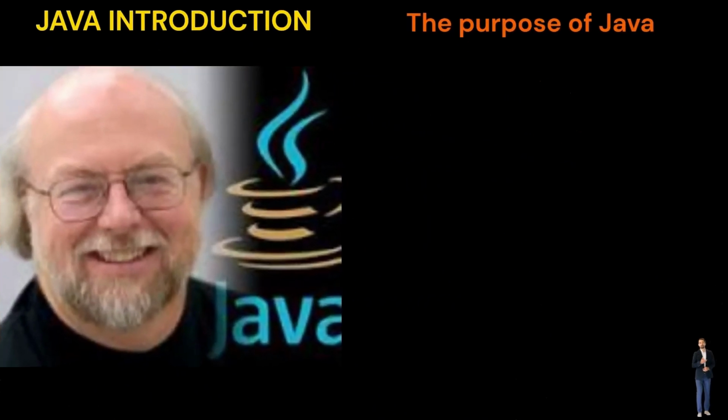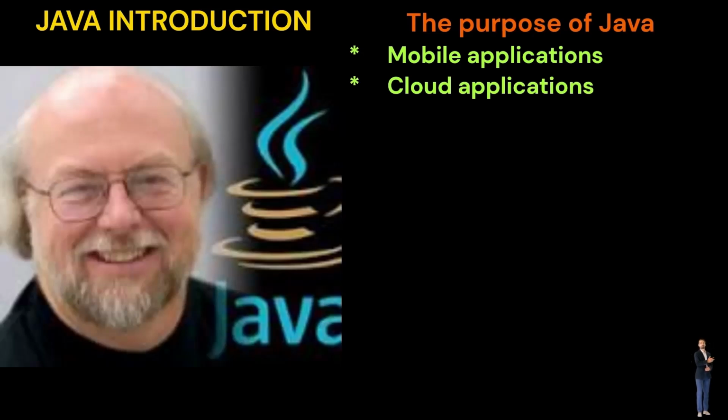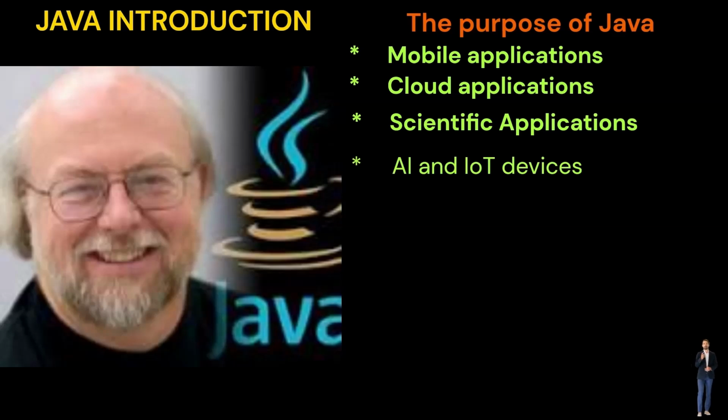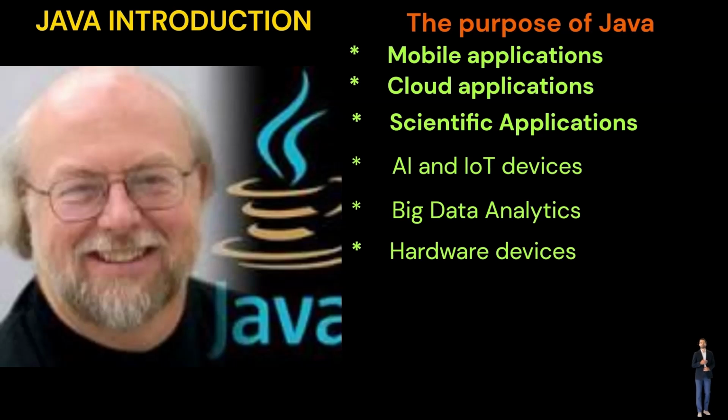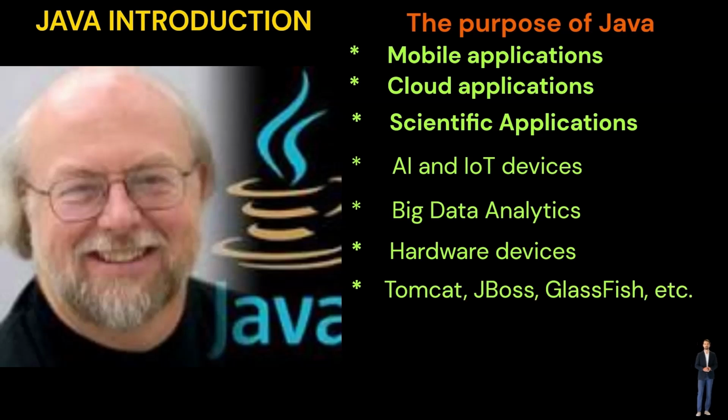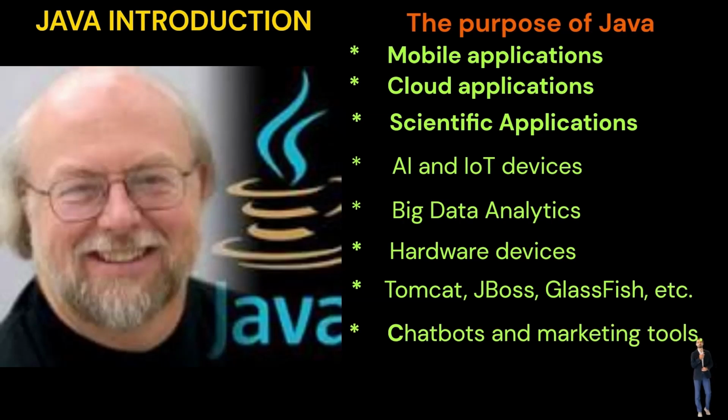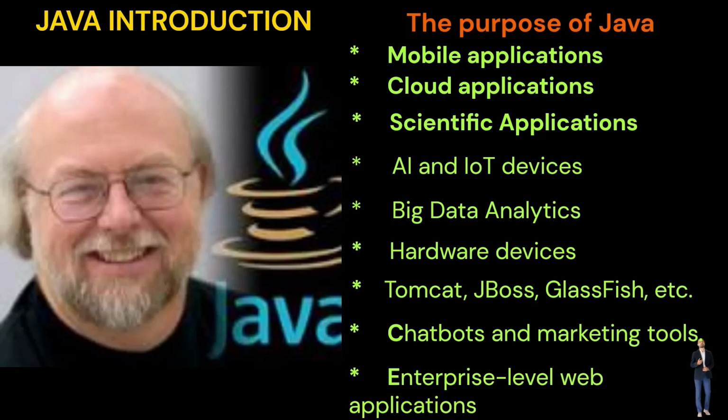The purpose of Java: constructing and executing mobile applications, developing and scaling cloud apps, applications of scientific computing, assisting with Internet of Things, IoT, and artificial intelligence, AI devices. Utilization in big data analytics. Hardware programming with Java. Utilized for server-side technologies such as Glassfish, JBoss, Apache Tomcat, and others. Creating chatbots and additional marketing resources. Creating web apps at the enterprise level.